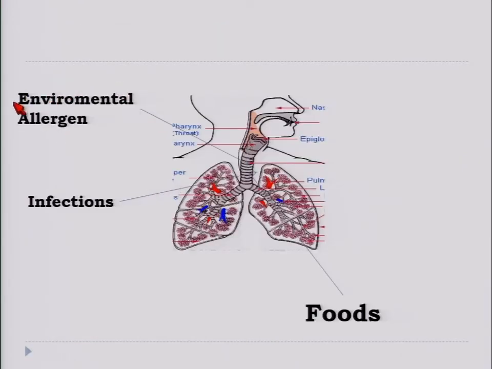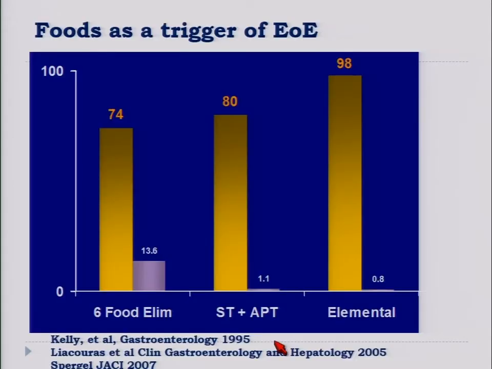Even if environmental allergens and infection have been reported as causes of EOE, those are more anecdotal and we have less body of evidence. The most convincing body of evidence is that food allergens are one of the major causes of EOE, both in adults and children. This mainly comes from clinical practice, in which we know an elemental diet treats the disease both clinically and pathologically in virtually all patients.